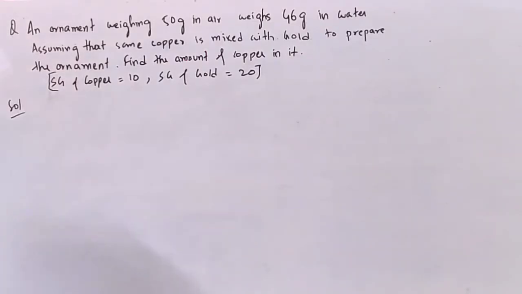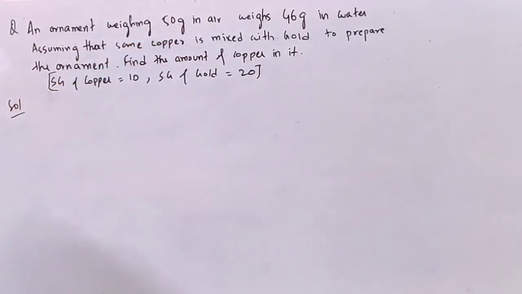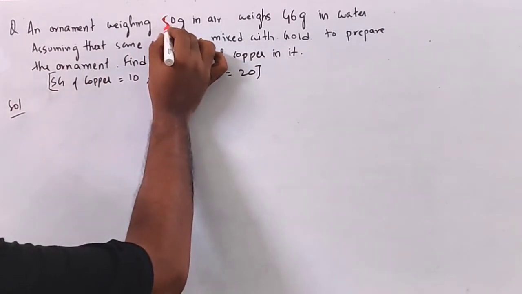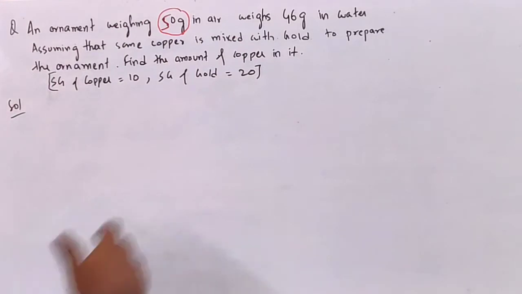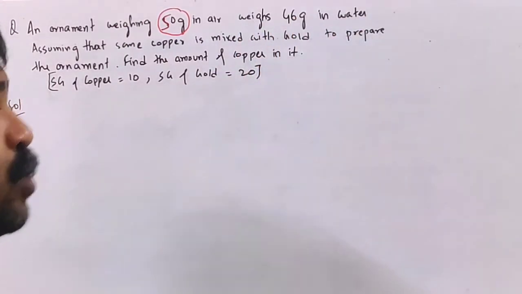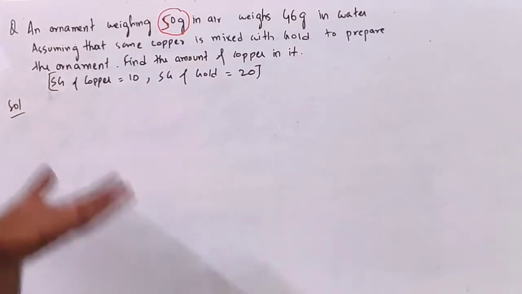Next we have this question: an ornament weighing 50 gram in air weighs 46 gram in water. It weighs lighter in water because of the upthrust.